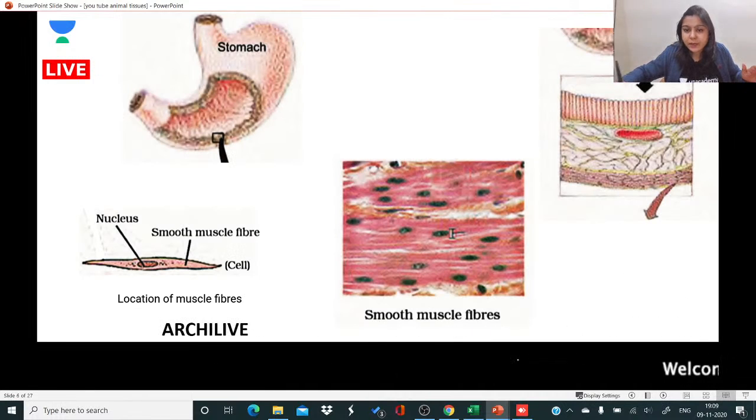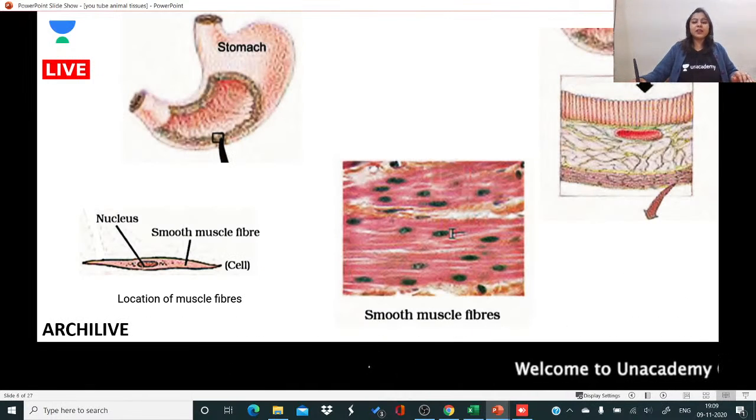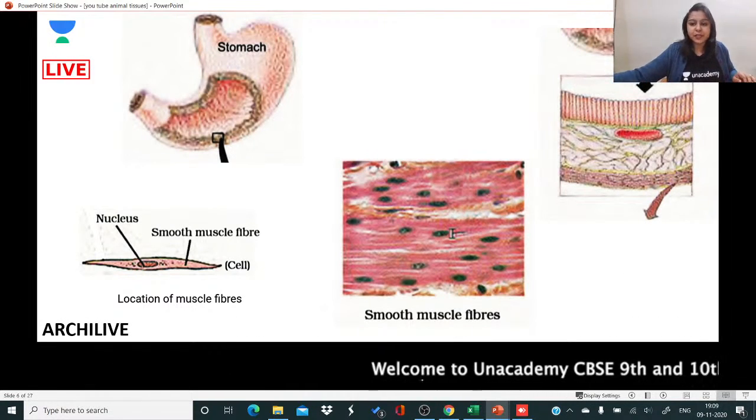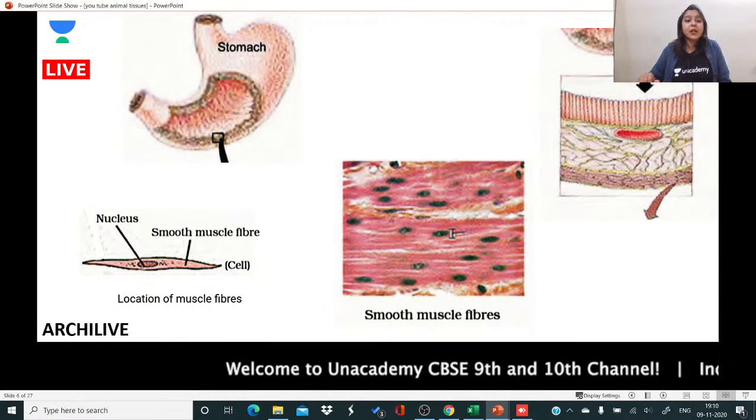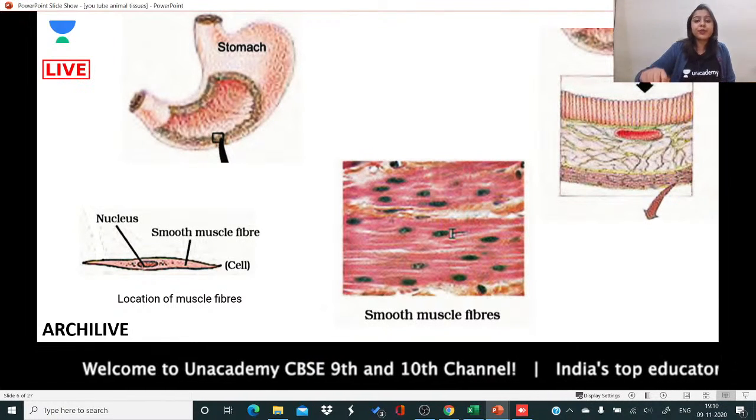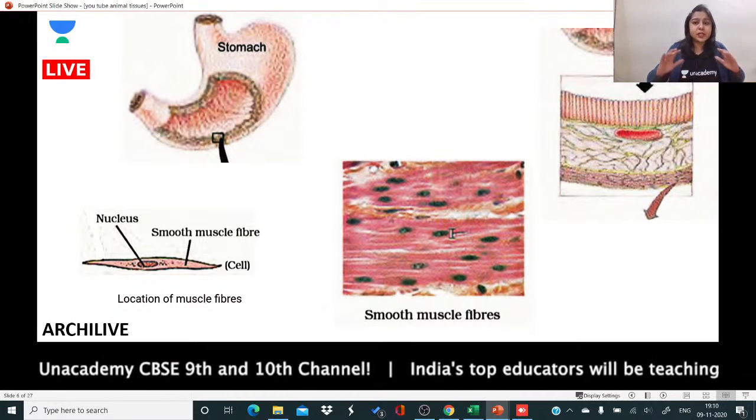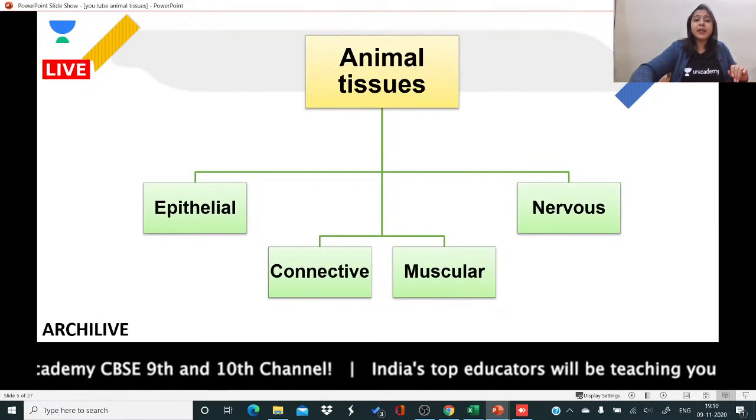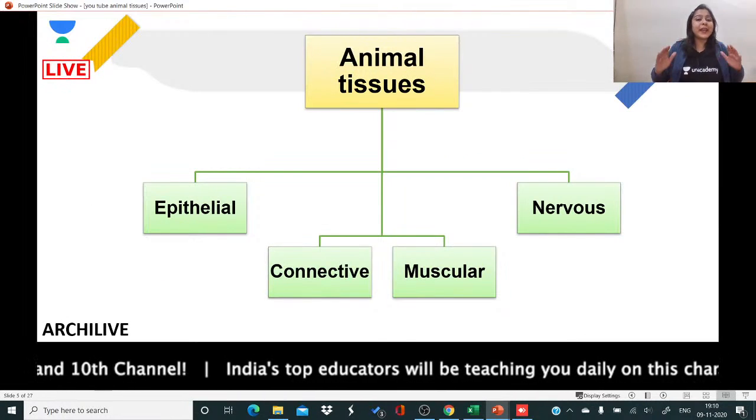All right, so these are the kinds of tissues that are present in our body. So what are we going to do today? We are going to study about these tissues which are present, and before going any further, let us discuss what epithelial tissue is.